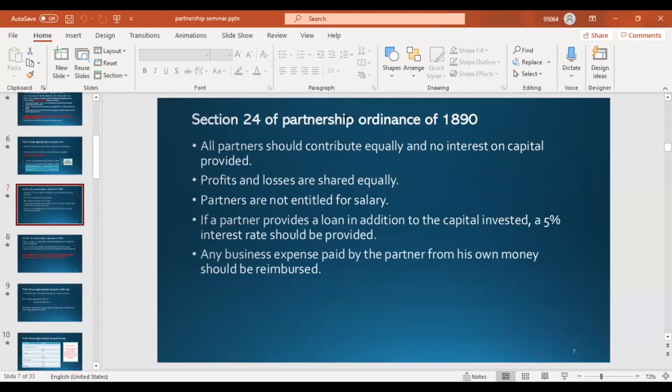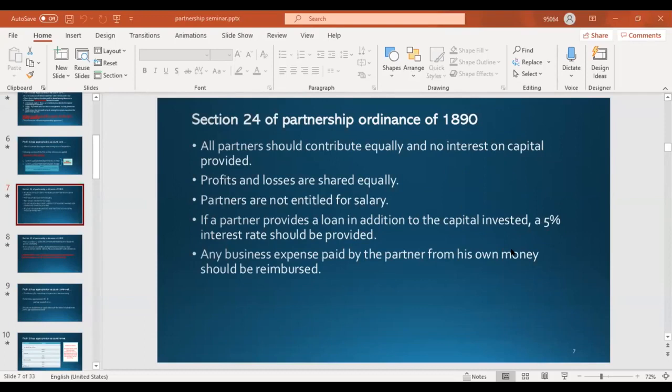Section 24 of the Partnership Ordinance of 1890. The first point: all partners should contribute equally and no interest on capital is provided.